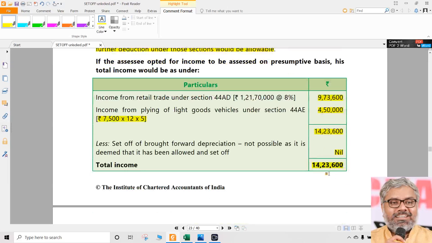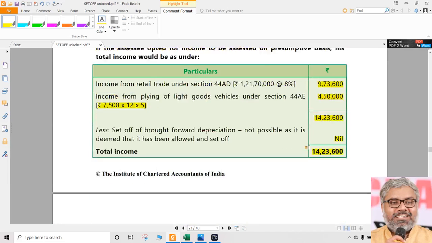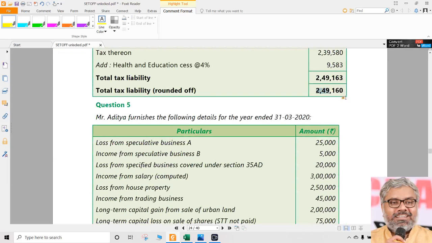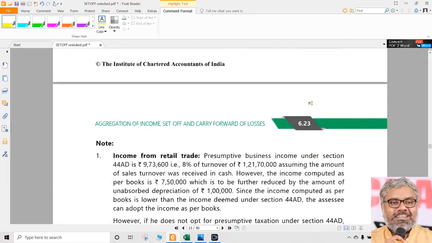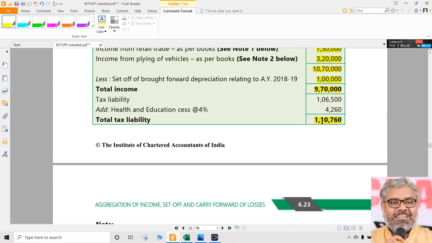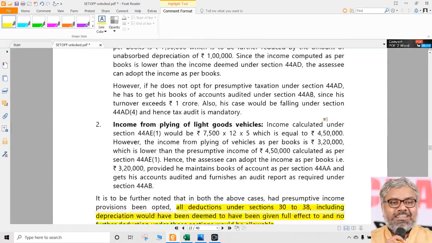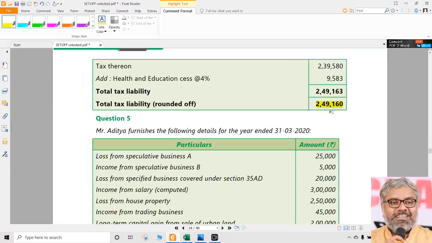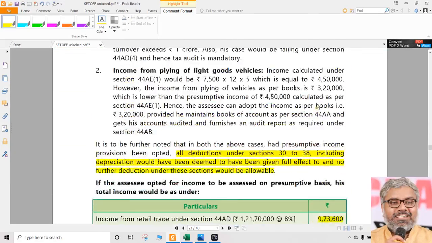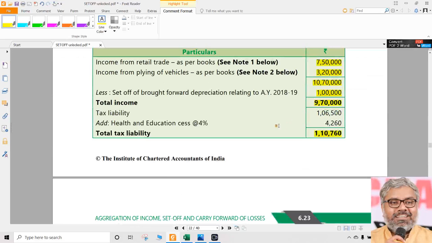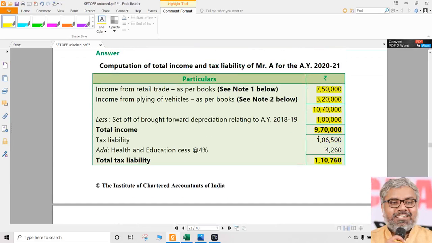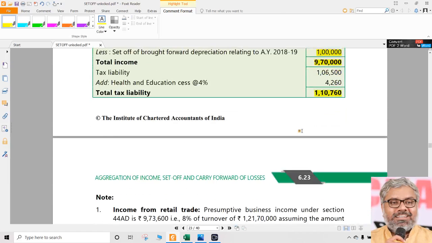Hence his total income will be 14,23,600. Tax liability will also be calculated accordingly as 2,49,160. However, if the SSE did not choose presumptive income, then the tax liability of the SSE would be only 1,10,760. That's it. Here the tax liability is a little more under presumptive. Whichever is beneficial for the SSE, that he has to choose. Naturally, in this case the tax liability of the SSE is lesser if he chooses books of accounts rather than presumptive income. However, that point also you should write.